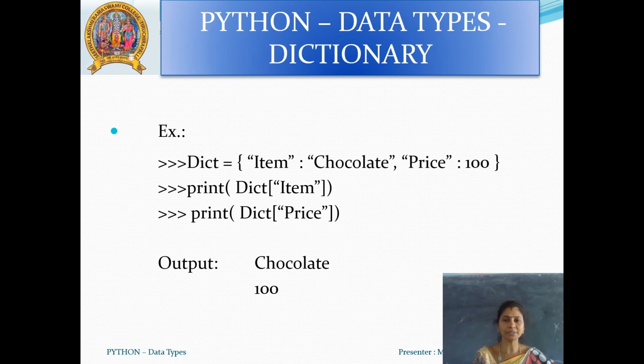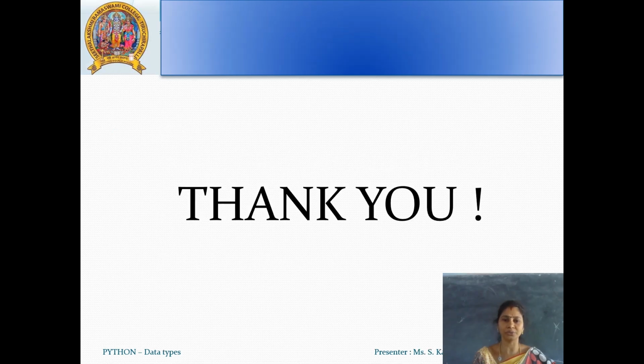For example, dict is a variable name equal to item colon chocolate comma price colon 100. So item is a key, chocolate is a value. So here we are using a number of key and value pairs. Print dict of item and also print dict of price. And your output is chocolate and also 100.